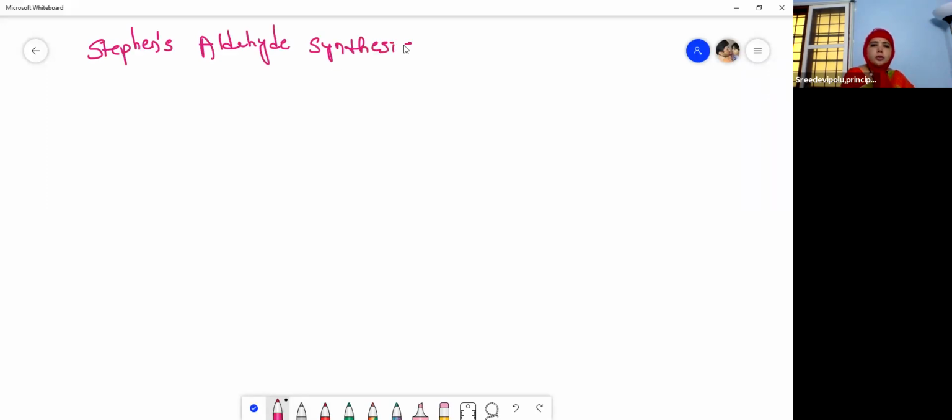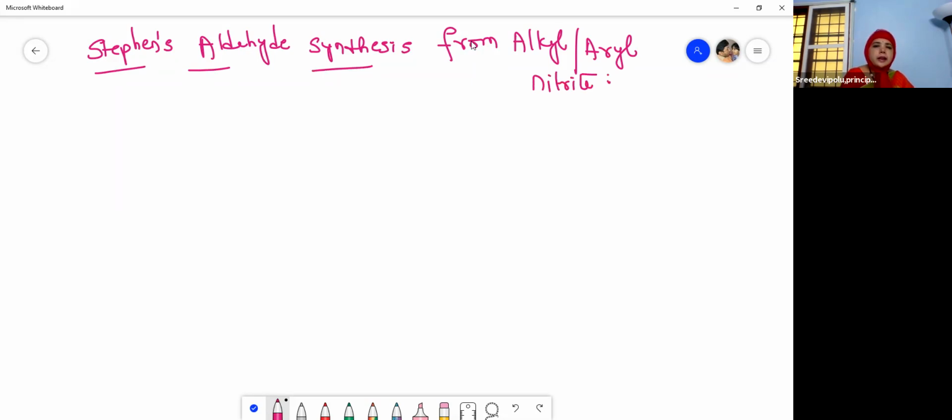I have to write on the board and check, so sometimes I may be a bit late. This is the Stephen's aldehyde synthesis from alkyl or aryl nitrile. So how is it obtained?